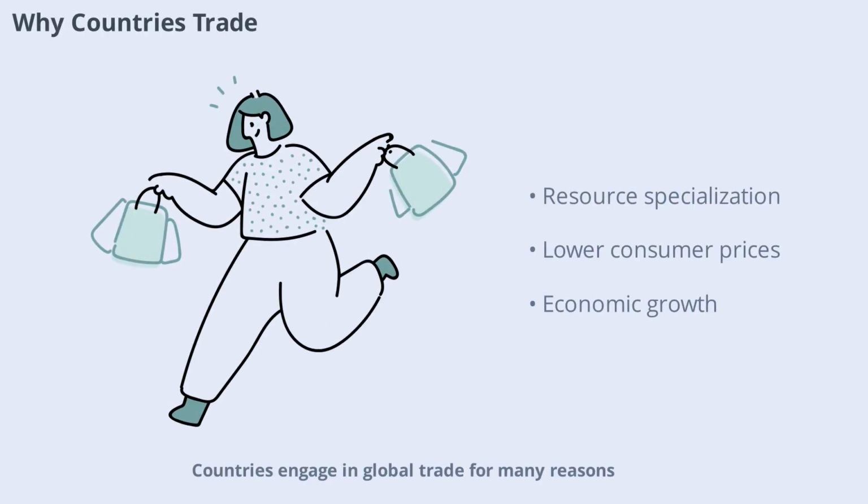Countries engage in global trade for many reasons. Some nations have resources or skills that others lack, making it efficient to specialize in exchange. For example, some countries export energy while others focus on technology or agriculture. Trade allows countries to access products they can't produce efficiently themselves, leading to lower prices and more choices for consumers. It also helps businesses grow by reaching new markets. Ultimately, trade boosts economic growth, creates jobs, and fosters international cooperation, making it a key driver of prosperity worldwide.